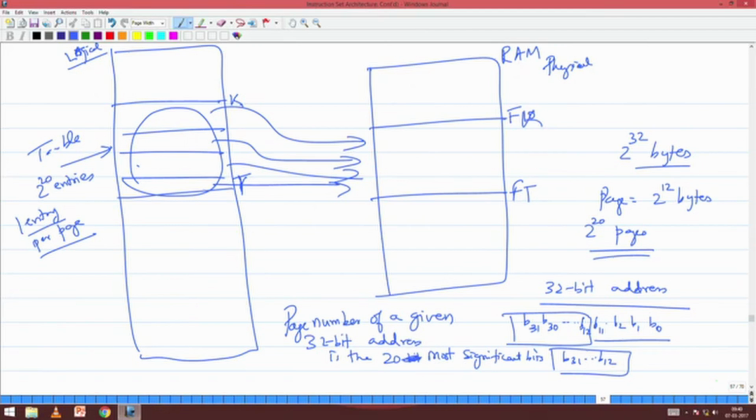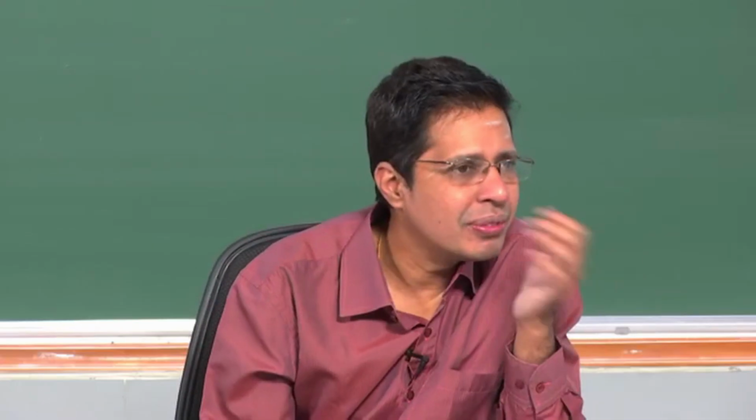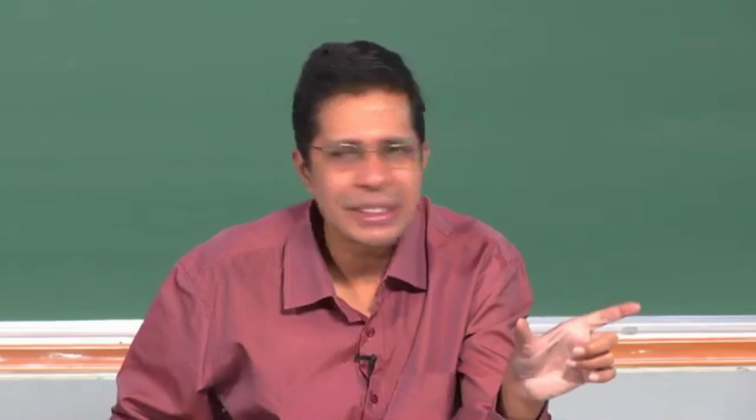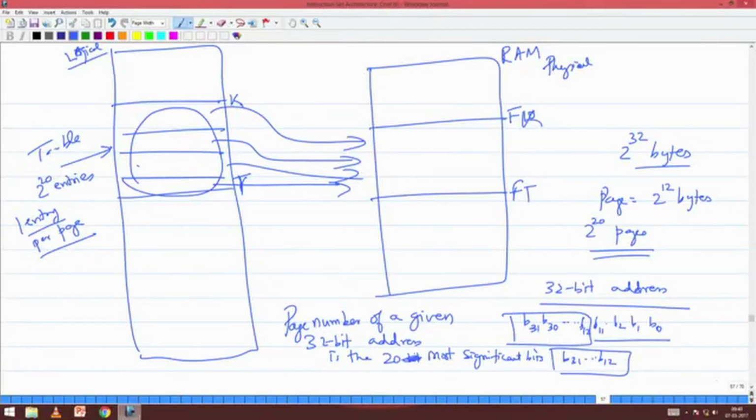So what will that entry be? It will tell you, if at all that page is loaded in the RAM, where it is loaded. So when I generate an effective address, I take the first 20 bits, index into this table, and it will tell me, if that particular page is loaded into the RAM, the address to which it is loaded. So it will store a 4-byte address, because this is a 32-bit RAM.